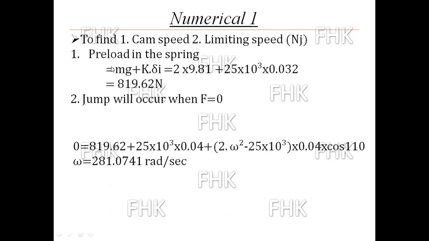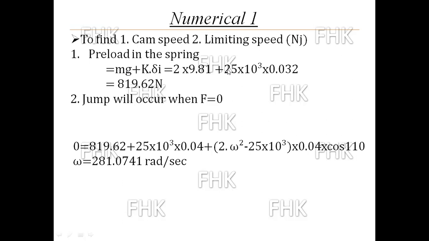So the preload in the spring is mass into gravitational acceleration plus K into delta I. That is the formula for preload: mg plus k into delta I. So mass is given as 2, into 9.81, plus k. Take the mass directly in kg and multiply by 9.81, which is in the formula. Don't convert kg initially by multiplying by 9.81 and then divide again by 9.81. That is wrong.